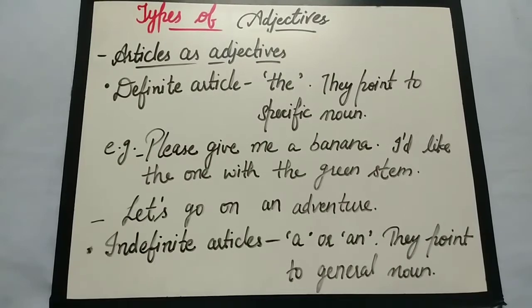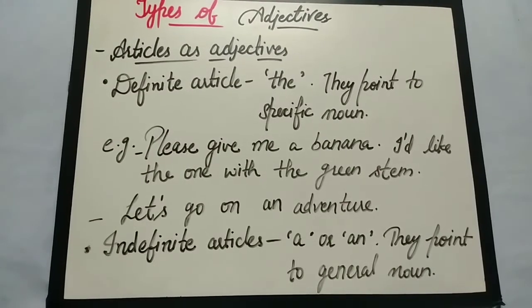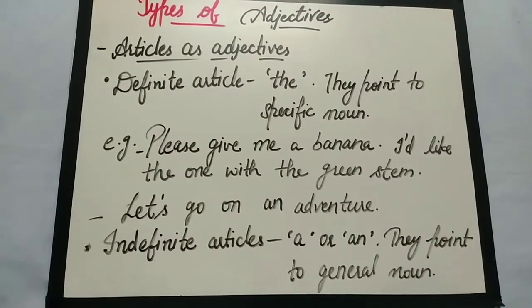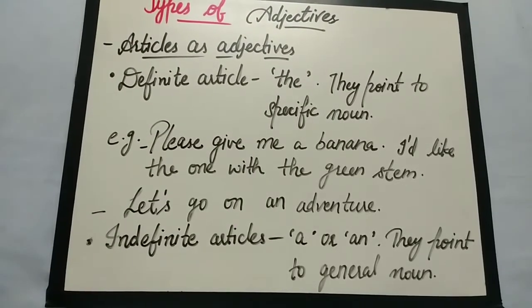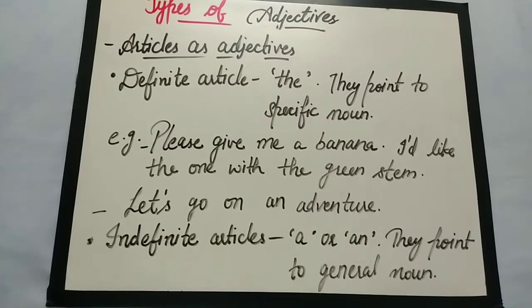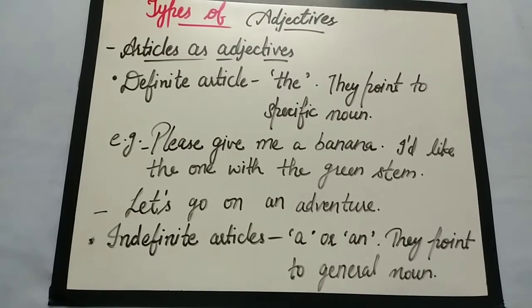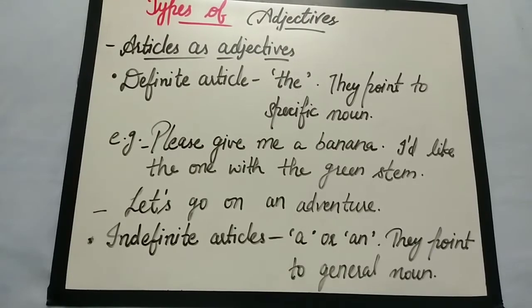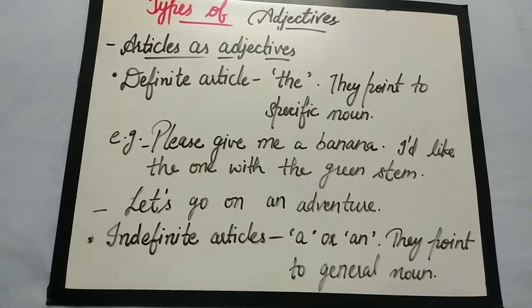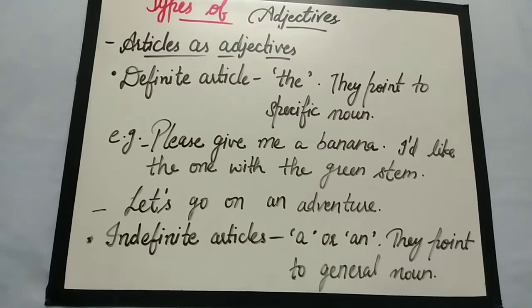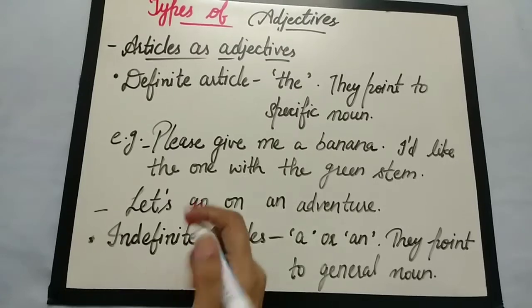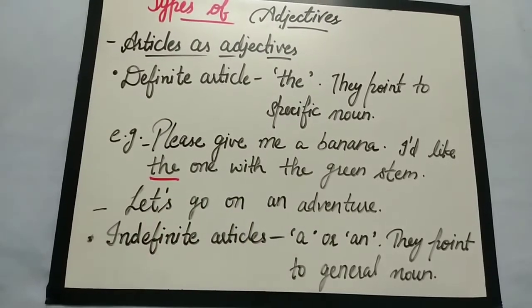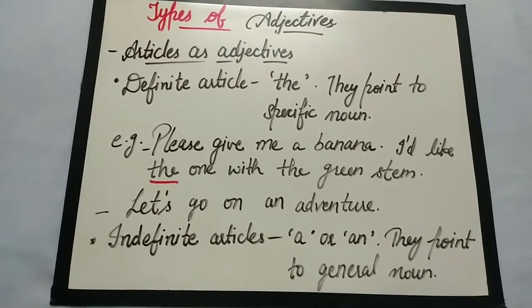Articles also work as adjectives. There are two types of articles, definite article and indefinite article. There is only one definite article, that is the, and when used before a noun, it specifies a particular noun as opposed to any one. For example, please give me a banana. I would like the one with the green stem. It means I want that specific banana which is with the green stem. So the is used as an adjective here.